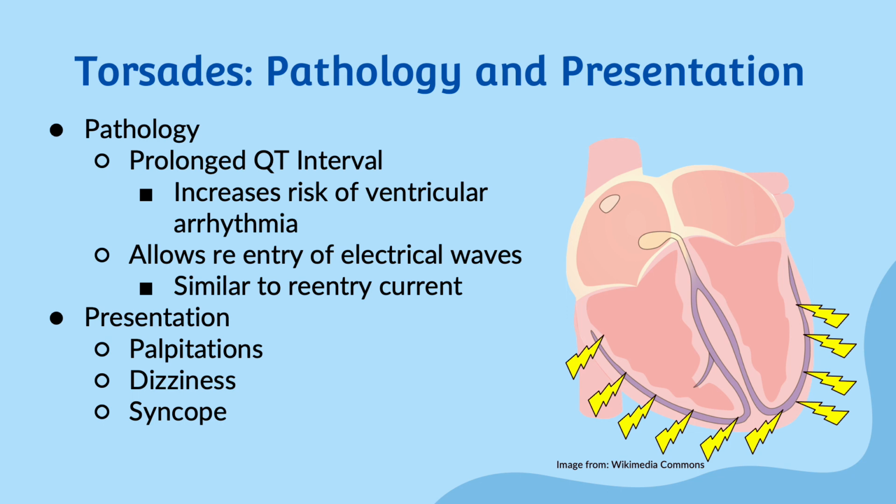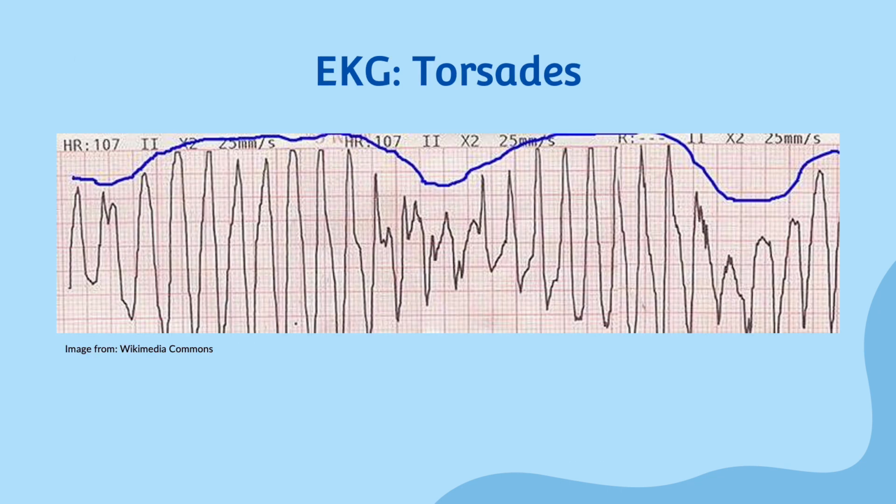During the physical exam, the healthcare provider may observe signs of syncope, low blood pressure, and tachycardia. The diagnosis of torsades is primarily made based on the EKG findings. The characteristic twisting of the QRS complex is the most significant diagnostic feature of torsades. In some cases, the healthcare provider may also order electrolyte levels, an echocardiogram, or home Holter monitoring to try and identify the underlying cause of any arrhythmia.